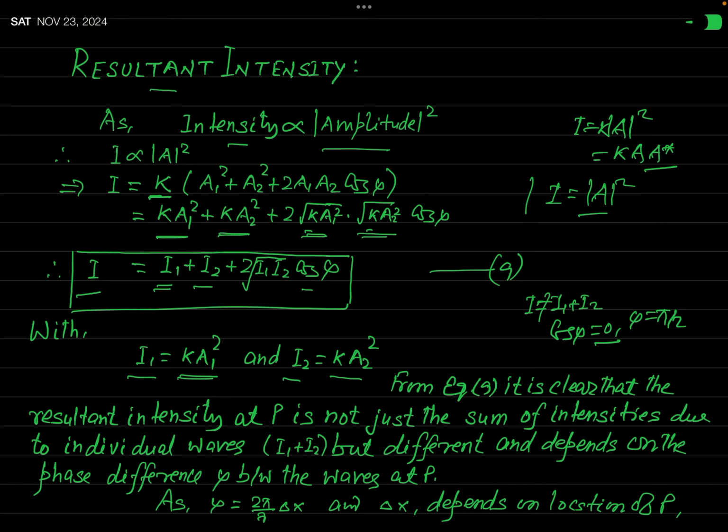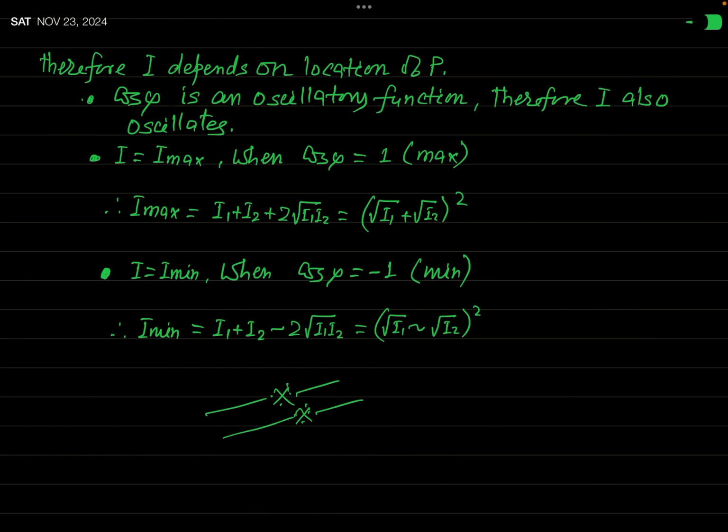You can see that it is clear from this equation that the resultant intensity at P is not just the sum of intensities due to the individual waves, that is I1 plus I2, but different and depends on the phase difference phi between the waves at P. And you know, phi is 2 pi by lambda into delta x, and delta x depends on the position of P. So at different position, delta x will have different value, and corresponding to different value of delta x, phi will have different value.